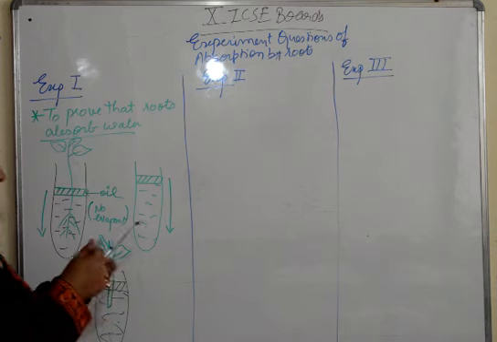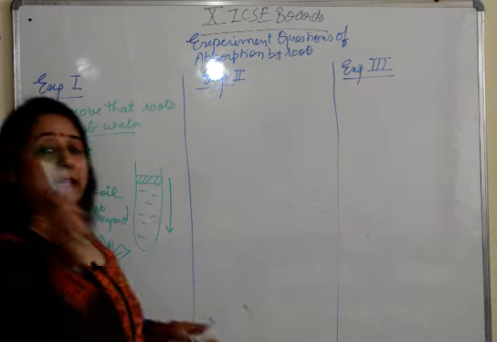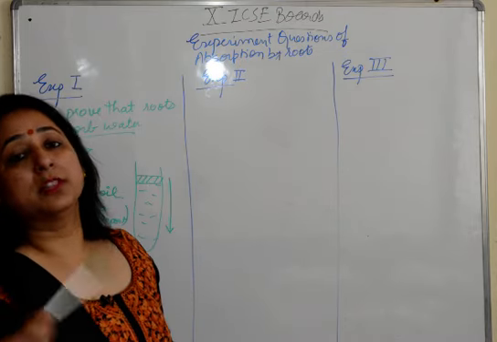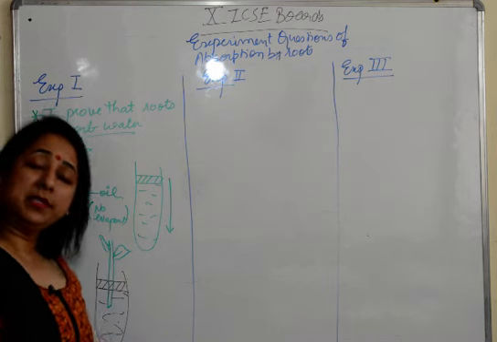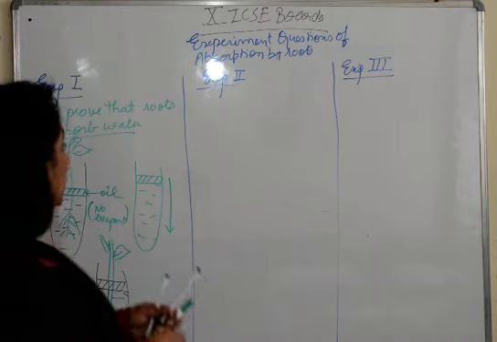So this is the first experiment which explains that the roots absorb water. अगर ये question आए, इसके साथ एक बहुत important question आता है, what is the purpose of oil on water? So you must know the answer, that the purpose is to make sure that no water is lost by evaporation.